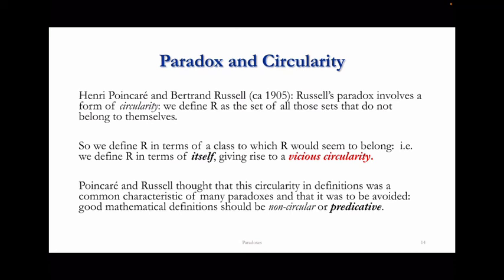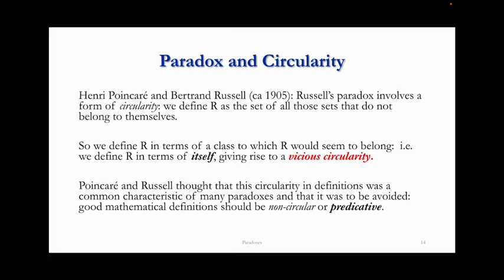Indeed, this idea of vicious circularity had been noticed by Richard and then taken up by Poincaré and Russell in this exchange. Poincaré and Russell thought that this circularity in definition was not only a common characteristic of many paradoxes, but something which should be thoroughly avoided. They thought that good mathematical definitions should be non-circular, or predicative. So the idea is the following. We have deep radical changes within the mathematics of the 19th century. Some of these changes end up producing unwanted results, like Russell's paradox.